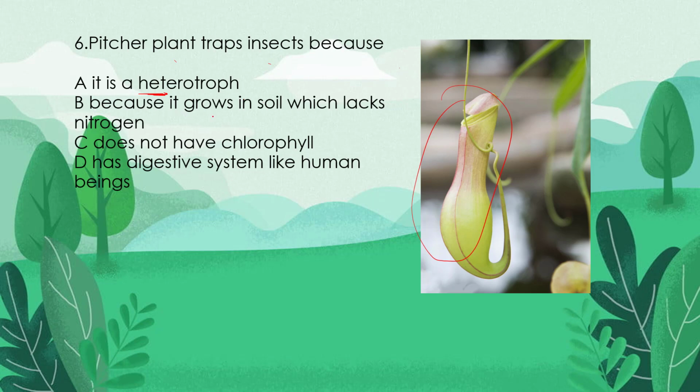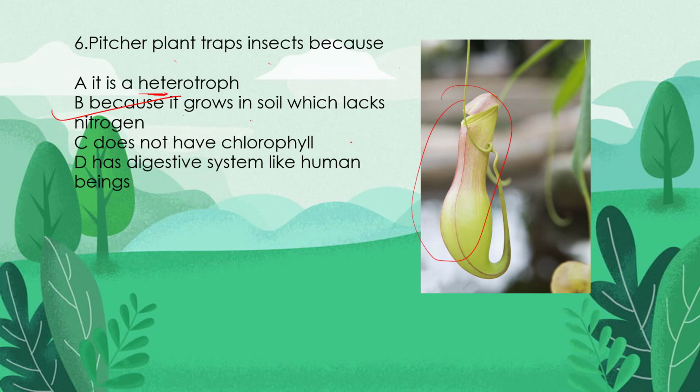The next thing is, because it grows in the soil which lacks nitrogen. Yes, it is the correct answer. Some plants require nitrogen. Okay, so as the nitrogen is not available in the soil, it is lacking in the soil, so that's why it traps the insects is the correct answer for this question.